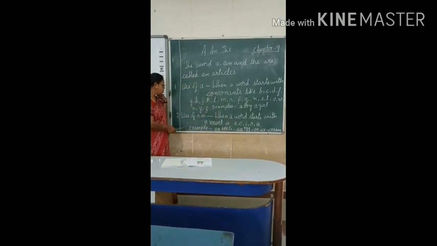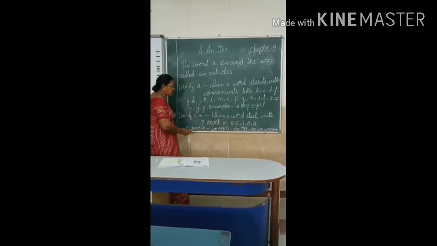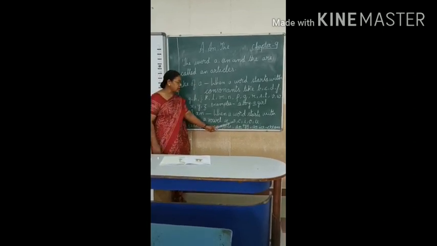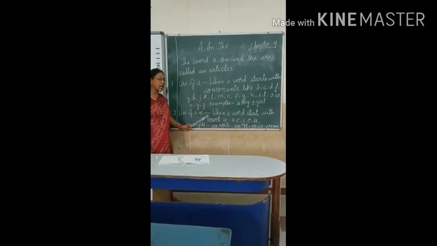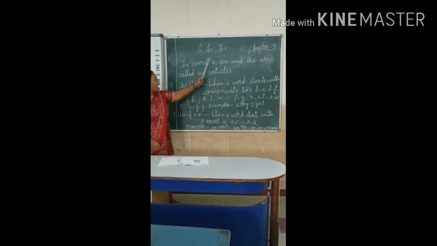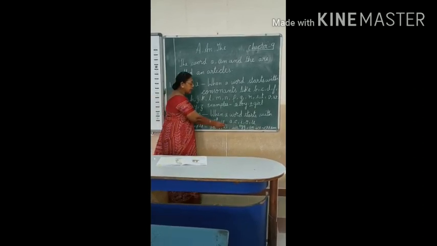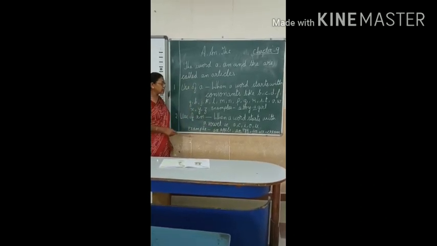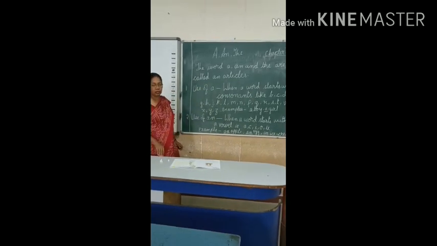Now, the use of an. Number 2: use an when a word starts with a vowel. What is a vowel? A, E, I, O, U. So when the word starts with a vowel, we use an in front of the word. Example, an apple, an egg, an ice cream. You will also write this in your notebook and read it in the book.